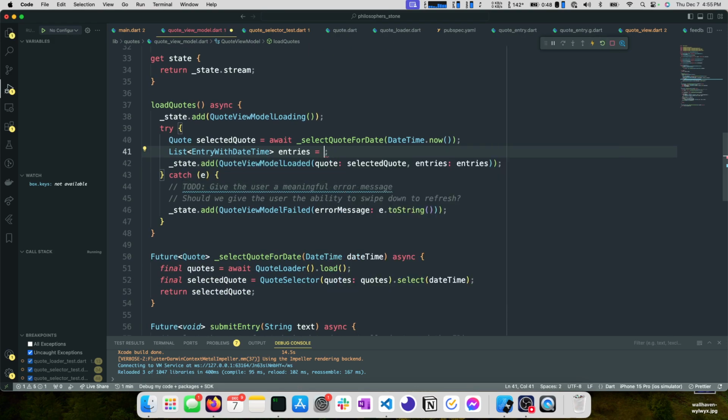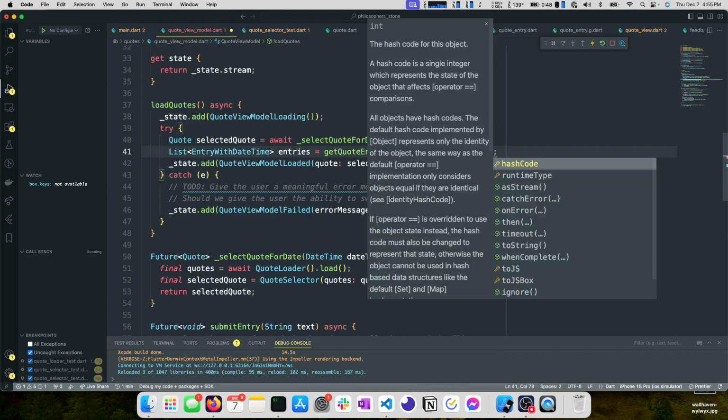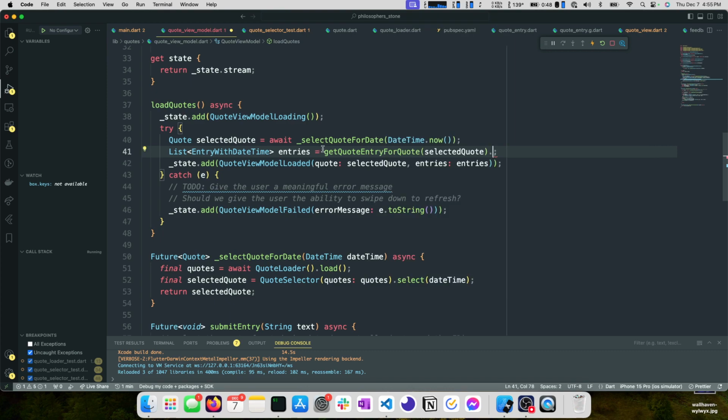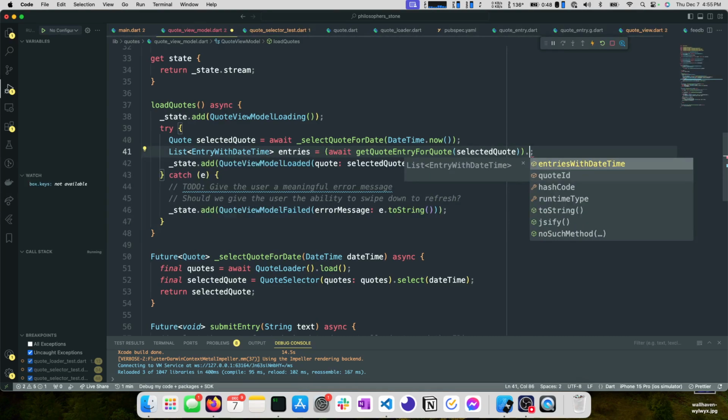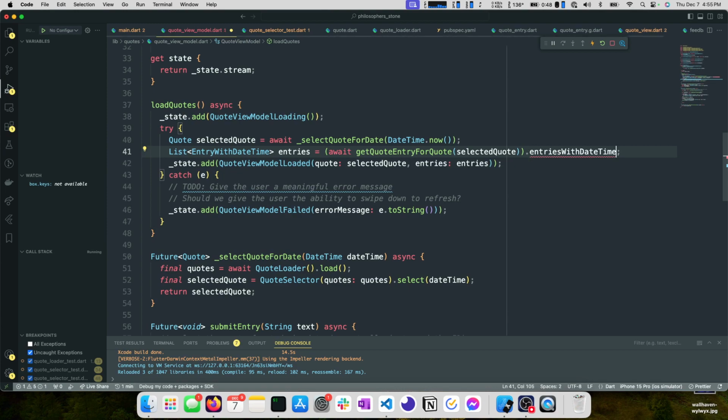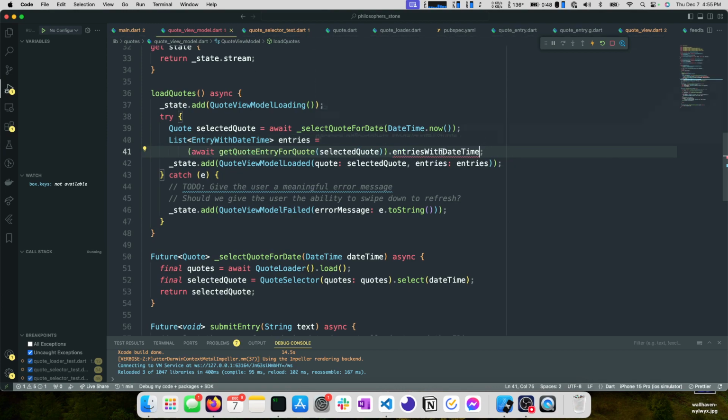So we want get quote entry for selected quote. Oh, we need to await this. And we have a couple options. We can wrap this, which is probably what I'm going to do in this case, and await that, and then do entries with date time.